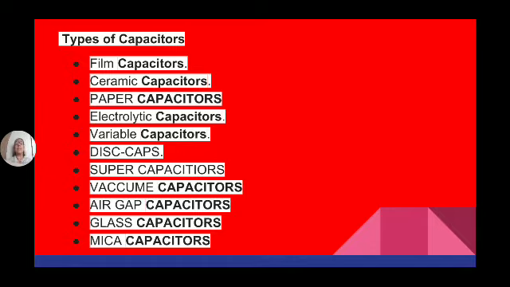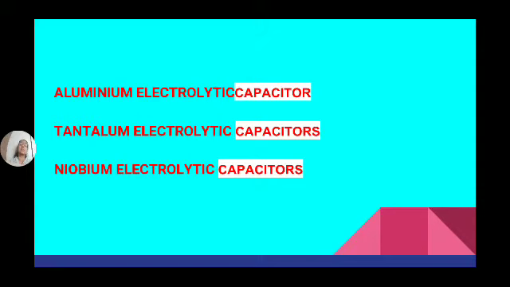Ceramic used as the dielectric material gives ceramic capacitors. Paper gives paper capacitors. If electrolytes like aluminum, tantalum and niobium are used as the dielectric material, then they are electrolytic capacitors. If glass is used, glass capacitors. These electrolytic capacitors are of three different types: aluminum electrolytic capacitor, tantalum electrolytic capacitor and niobium electrolytic capacitor.